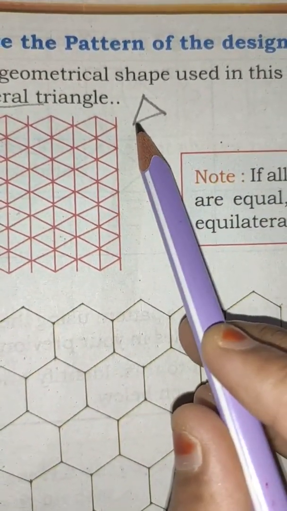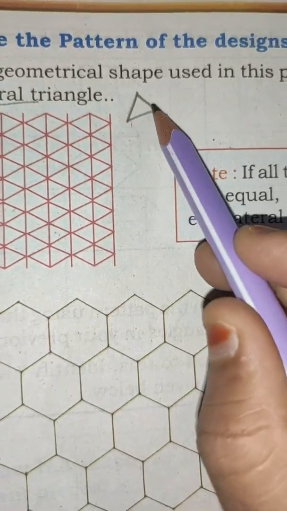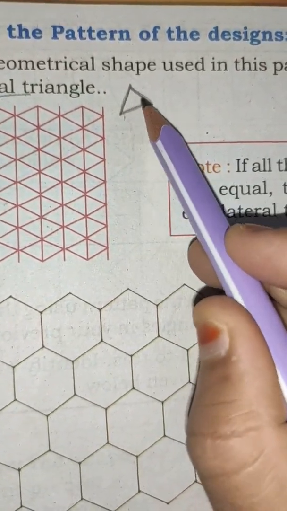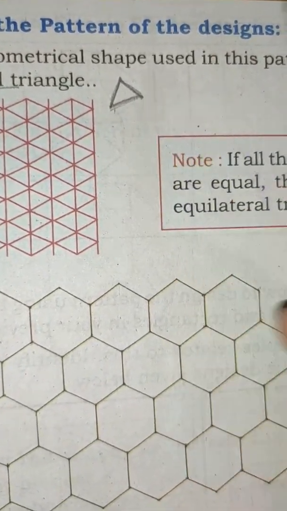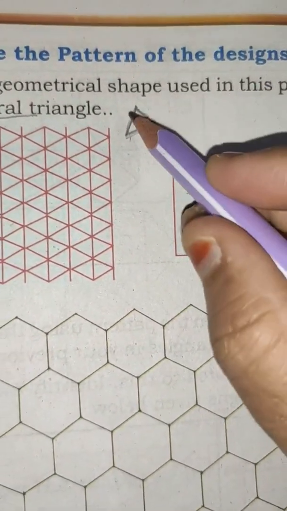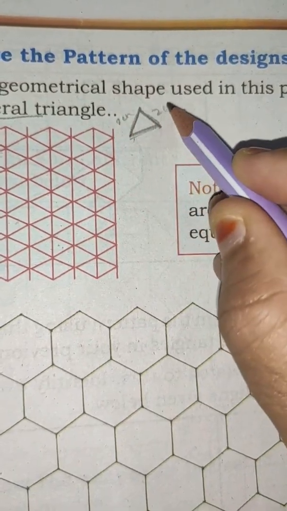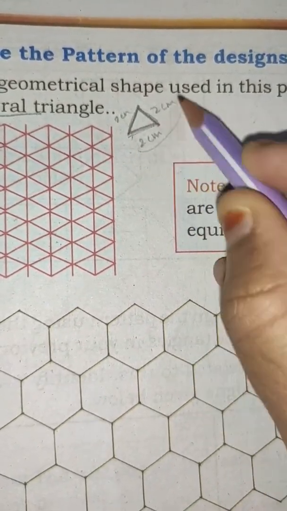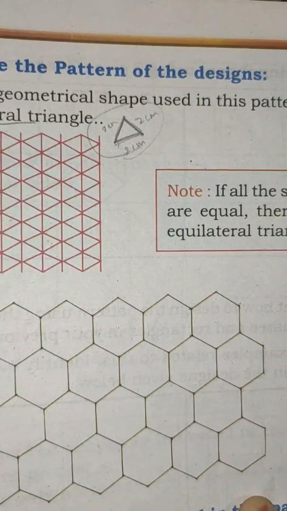Equilateral triangles means all the sides are equal. Yes, you know that. If all the sides of a triangle are equal, then it is called an equilateral triangle. For example, if one side is 2 centimeters, the other should also be 2 centimeters, and this also should be 2 centimeters. This is called an equilateral triangle.